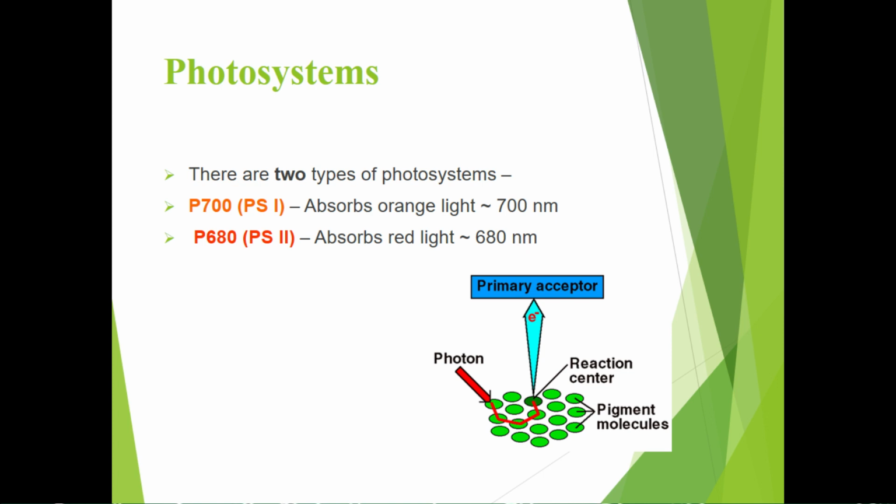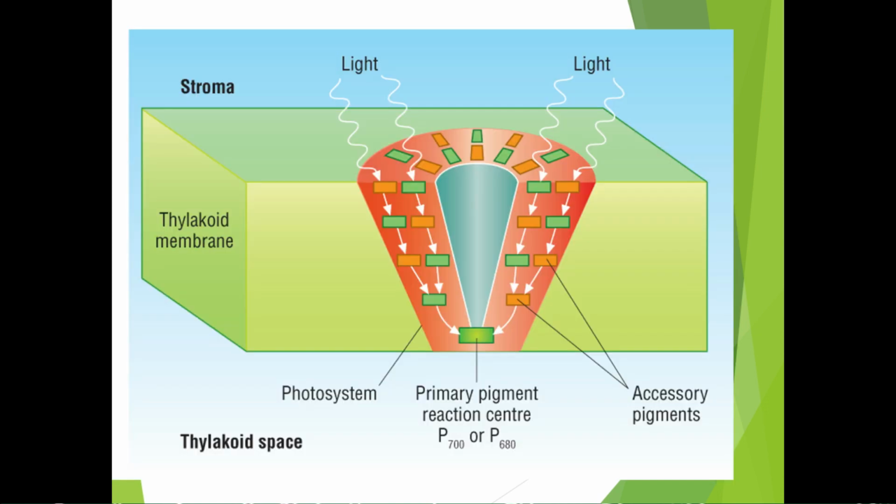It is called P700 in photosystem 1 and P680 in photosystem 2, and this name is given because in photosystem 1, the reaction center molecule can absorb only 700 nanometers wavelength of light, and the other one can absorb the red light, which is 680 nanometers. And you can see clearly the structure of the photosystems which are located within the thylakoids.